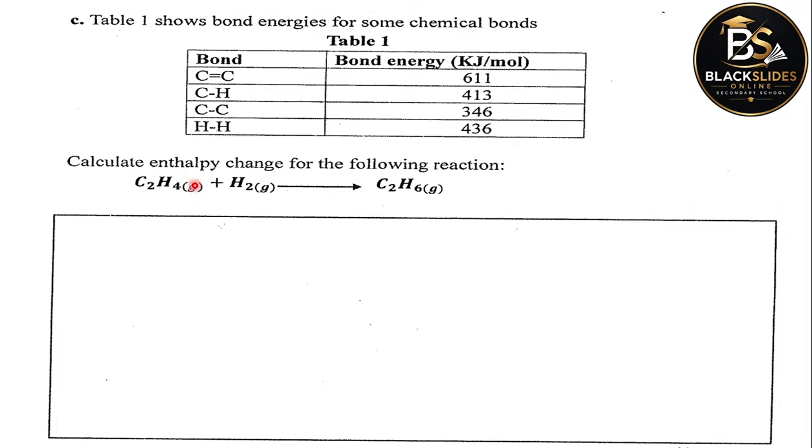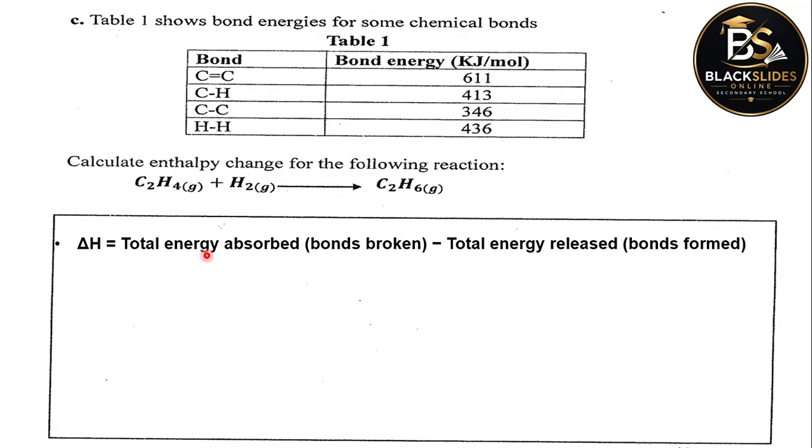So, to calculate the heat change associated with this chemical reaction, we shall use the equation: the enthalpy change, delta H, is simply found by subtracting the total energy absorbed to break bonds in ethene and hydrogen minus the total energy released when bonds are formed.